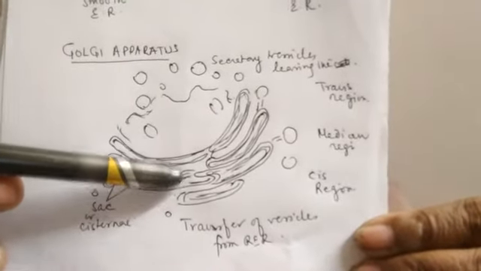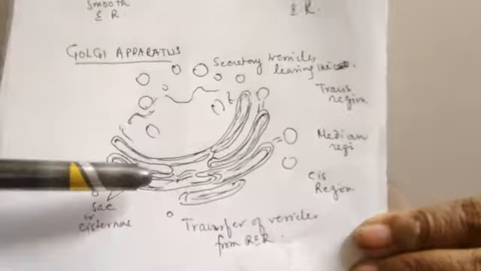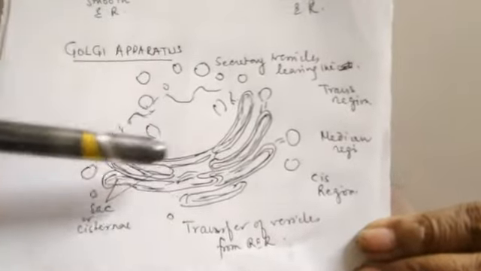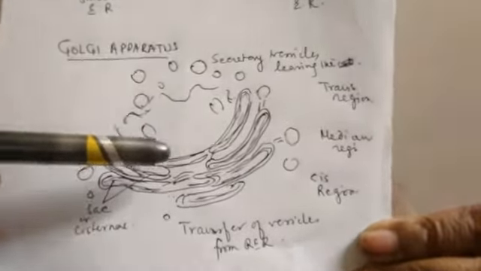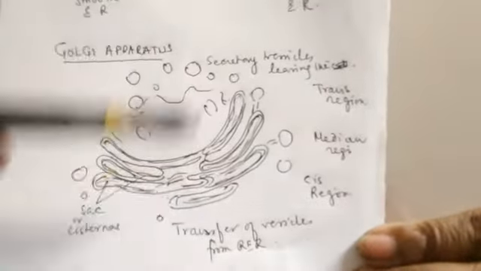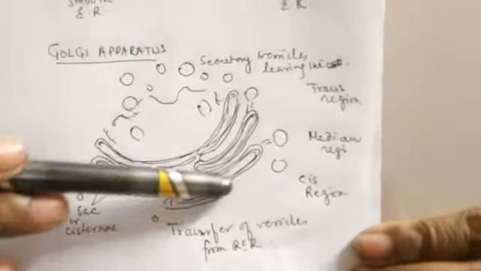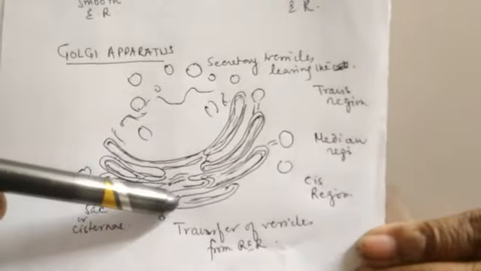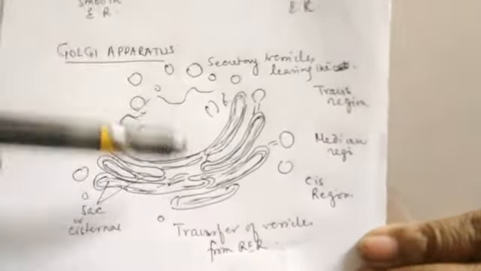So it forms the Golgi apparatus. Now, Golgi apparatus has different polarity. Clear? It has a trans face and it has a cis face. This is the cis face and this is the trans face. The convex face is called the cis face, whereas the concave face is called the trans face.